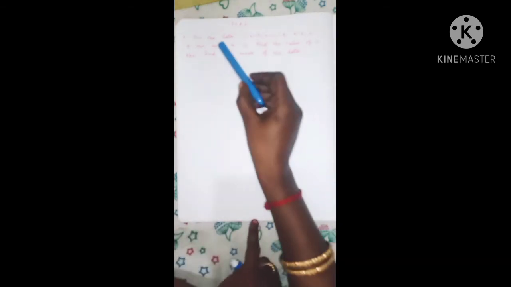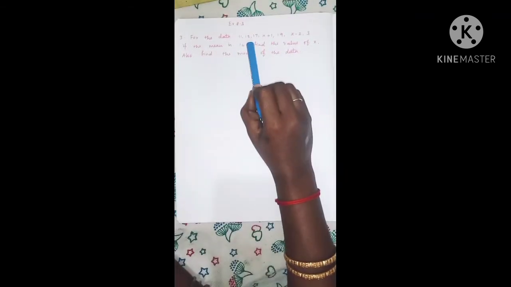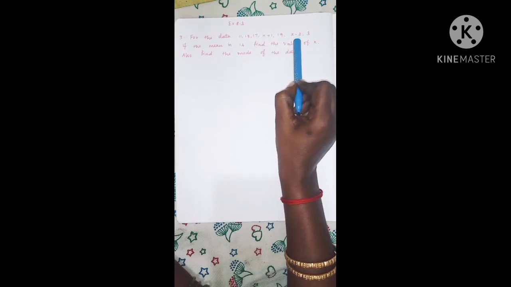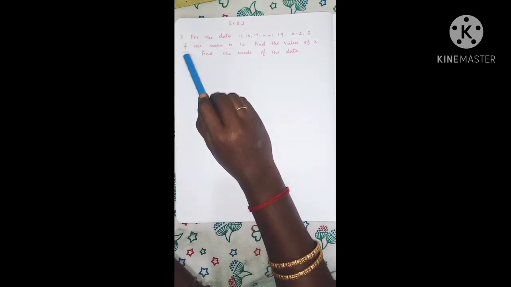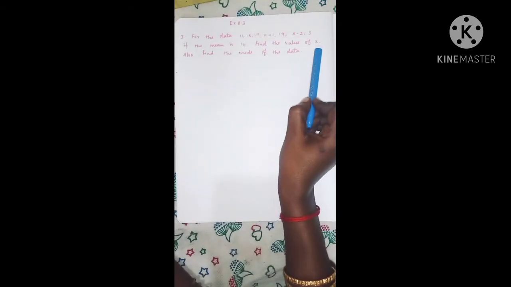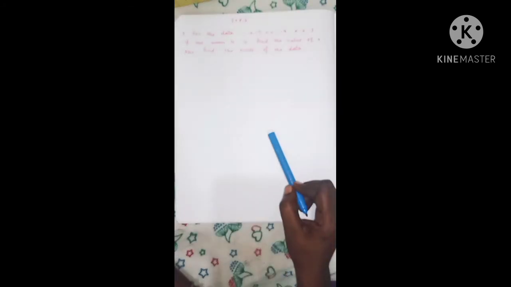Exercise 8.3, third sum. For the data 11, 15, 17, x plus 1, 19, x minus 2, 3, if the mean is 14, find the value of x, also find the mode of the data.